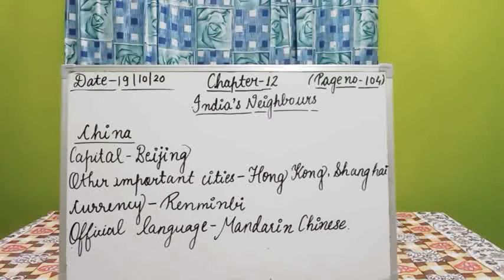Now we will know the historical connection of China with India. Thousands of years ago, Chinese travelers like Fahian and Hiuen Tsang traveled to India. They came to our country, India. They visited courts of famous kings and collected Buddhist manuscripts, books and texts written by hand.